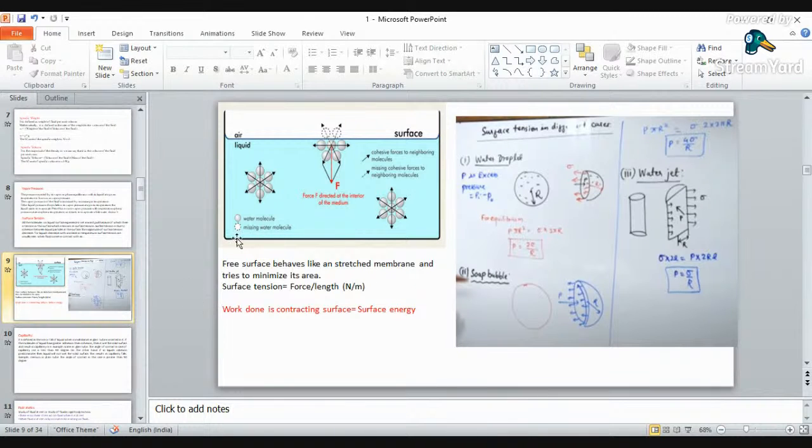Now a question may be asked about the pressure difference or surface tension for the water jet, the soap bubble or the water droplet. There may be a direct question or an indirect question. You can be directly given the surface tension, or you are given the force and length, and you have to find the pressure difference. So for a water droplet it will be 2 sigma by r, for a soap bubble it will be 4 sigma by r, and for a water jet it will be sigma by r.